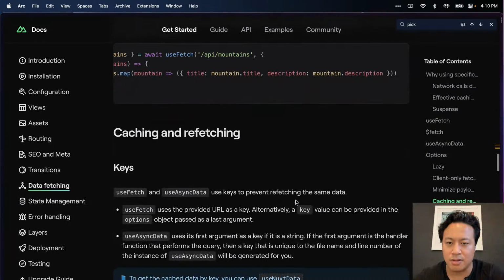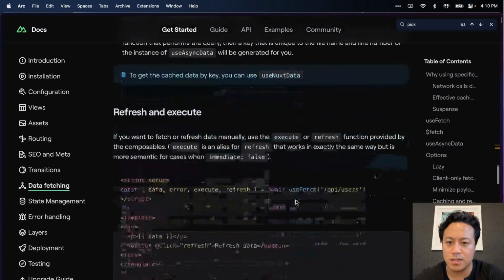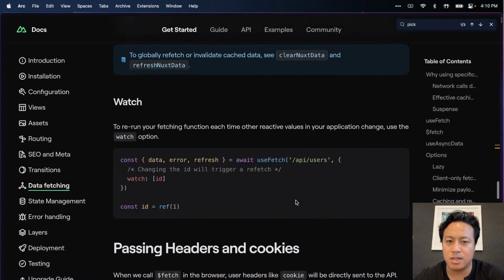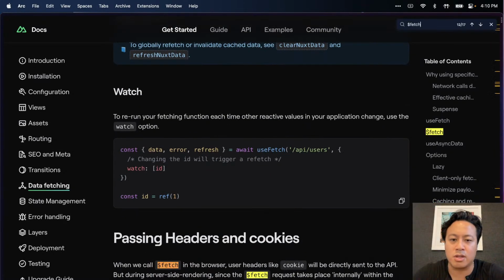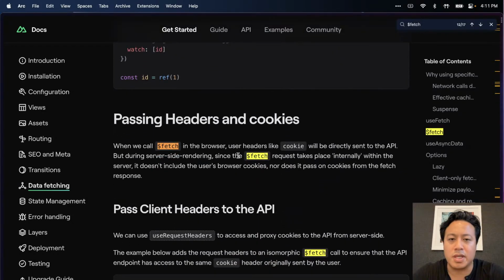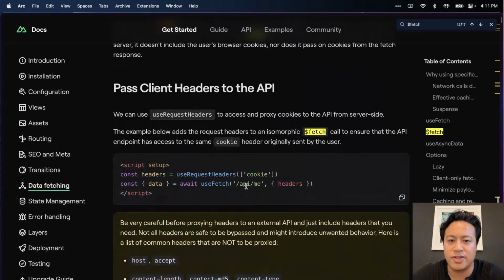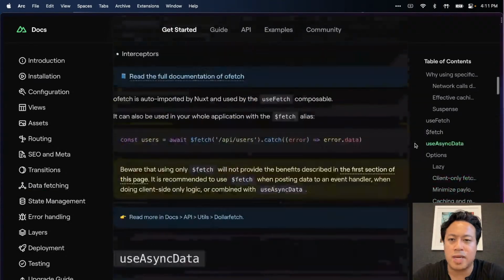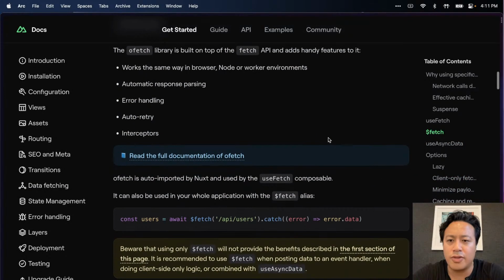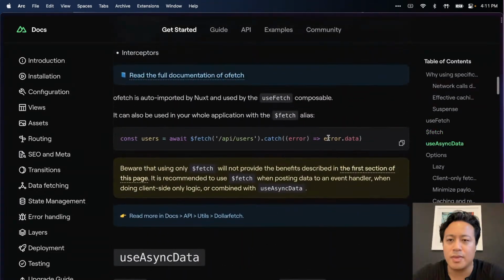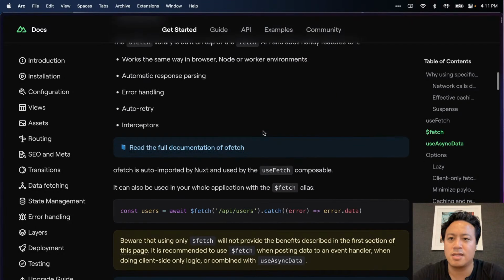The only thing though is that this is using the useFetch composable, and so my curiosity is whether the global one takes place internally and doesn't use browser cookies. That's fine. But let's go back to this doc. Oh, fetch. Yep, yep, yep. Fetch can be used. Okay, that's fine.